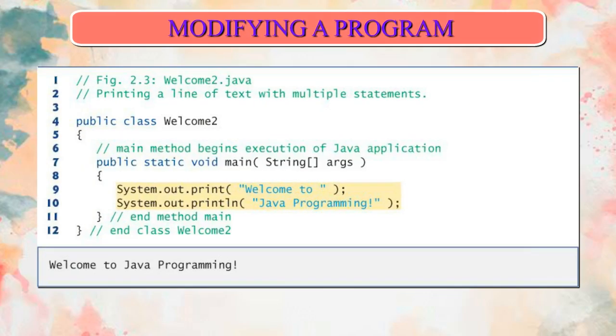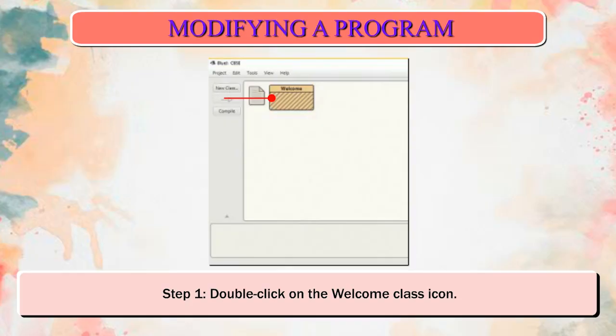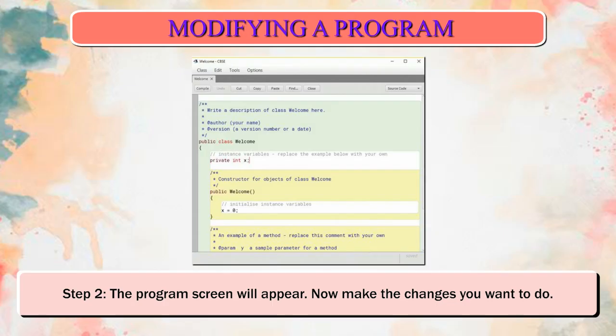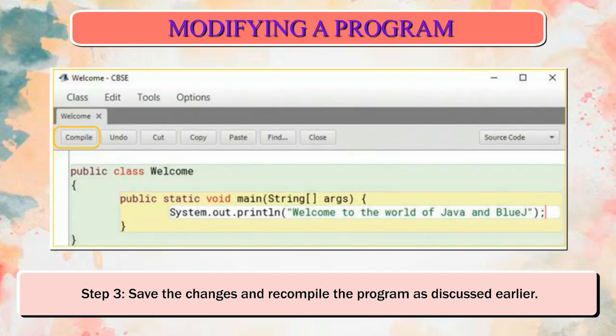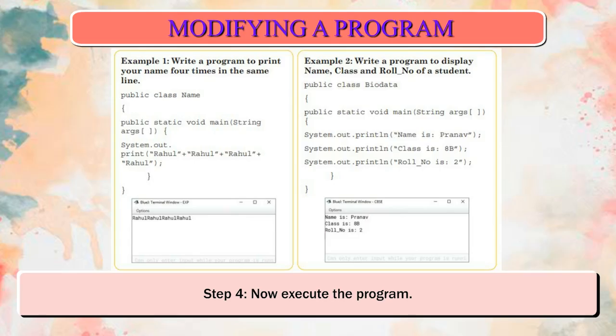Modifying a program. You can make changes in the program anytime. To do so, follow these steps. Step 1. Double-click on the Welcome class icon. Step 2. The program screen will appear. Now make the changes you want to do. Step 3. Save the changes and recompile the program as discussed earlier. If no error reflects on the screen, it means that the changes are correct. Step 4. Now execute the program.